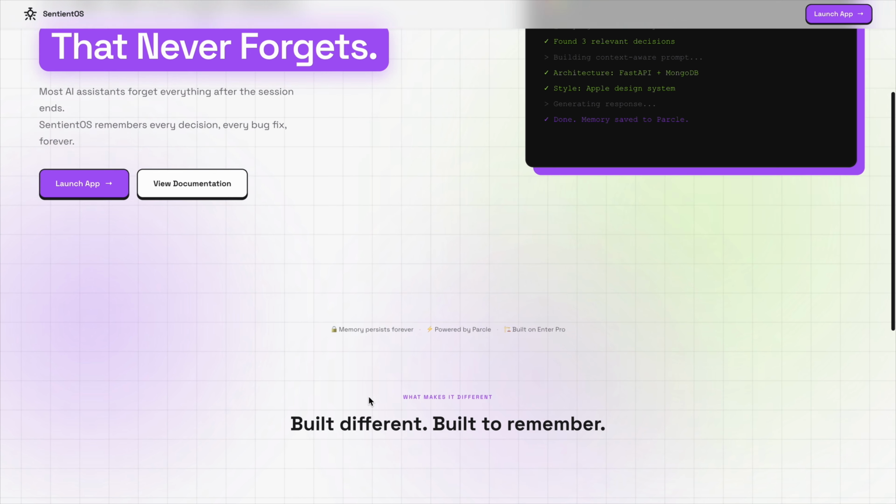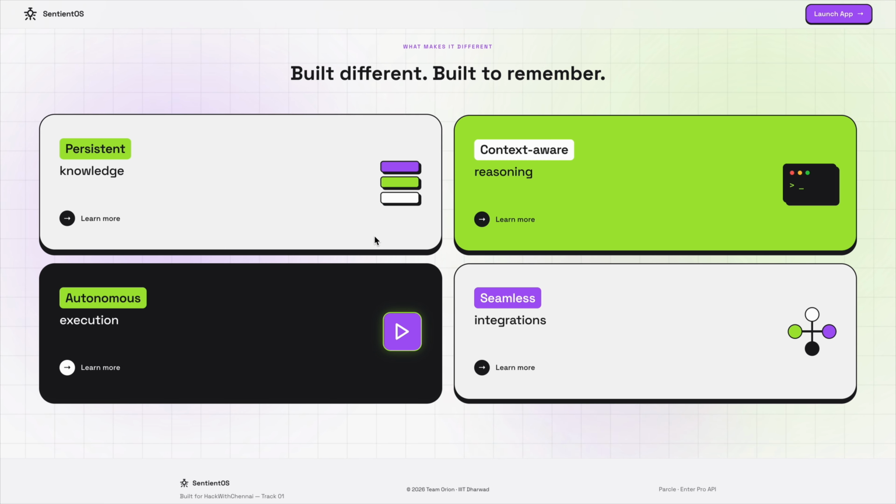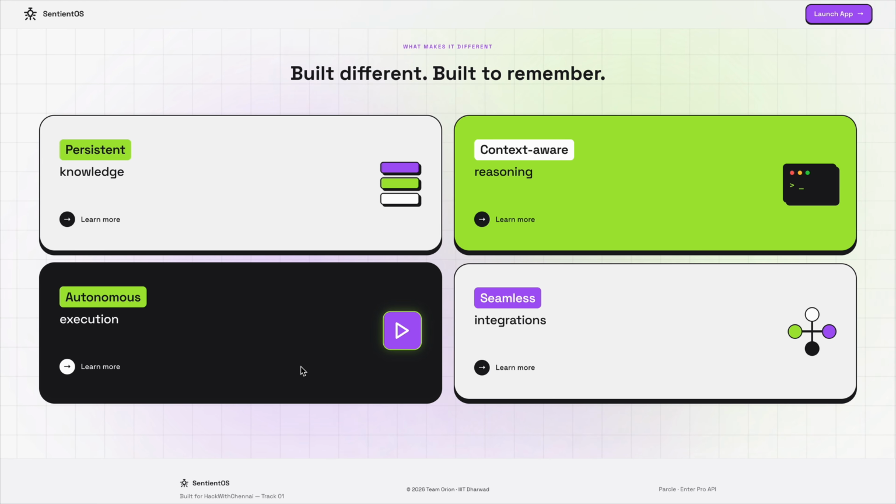To understand how SentientOS achieves this, let's look at its four core pillars. The first is persistent knowledge, an infinite memory retention span that actively archives your workflows. Second is context aware reasoning. It retrieves the exact relevant memories in under a second. Third is autonomous execution, acting as an agent to execute complex tasks in the background. And finally, seamless integration, acting as a true central brain for your tech stack.